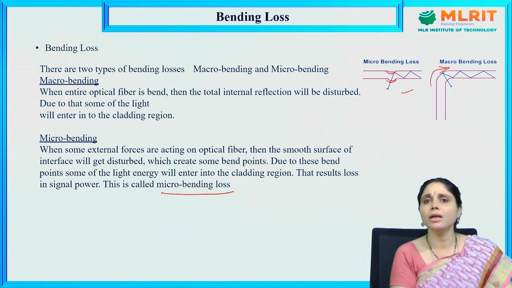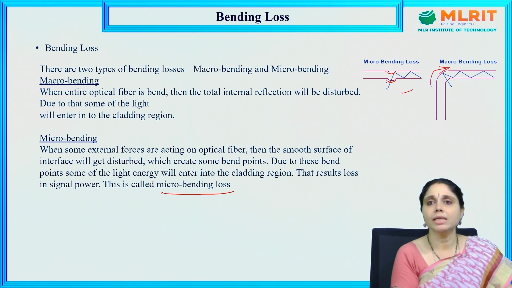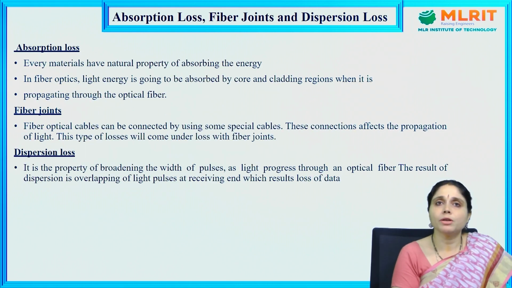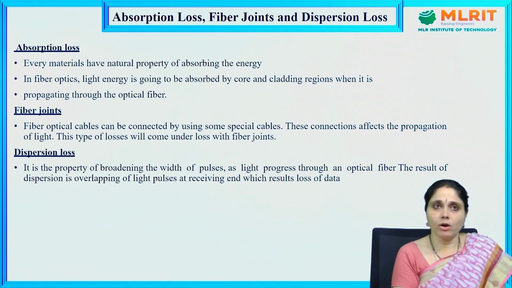And micro bending will have small bendings, and this results in the loss of signal power. Next, coming to the absorption loss, fiber joints and dispersion loss.